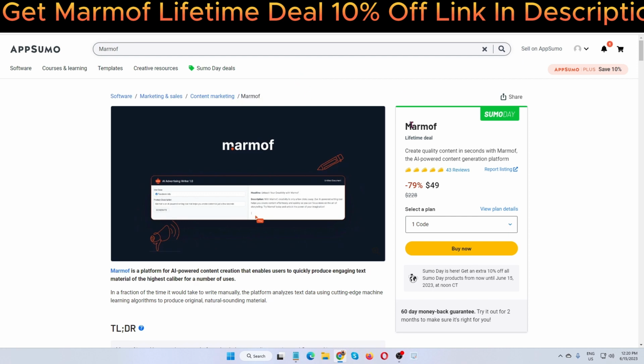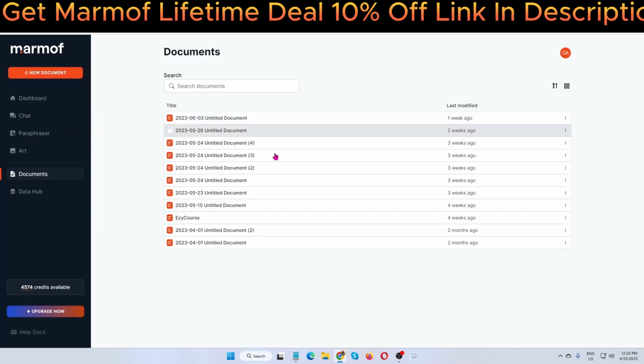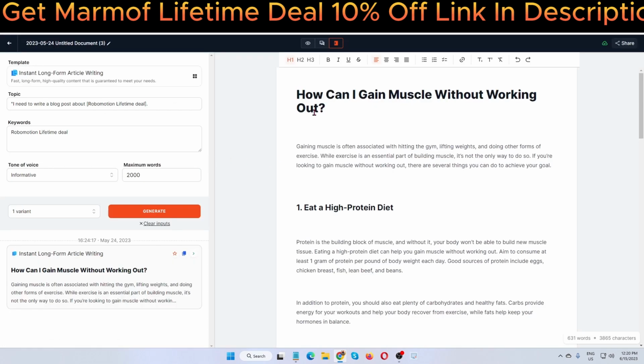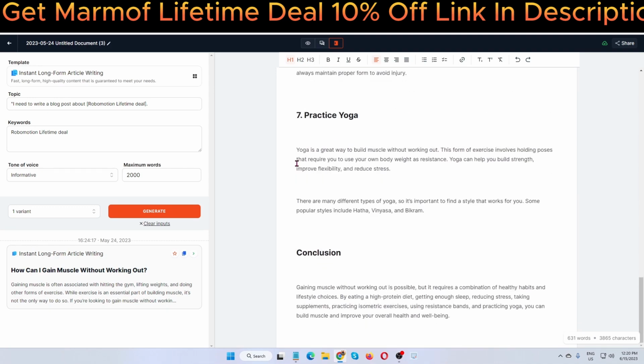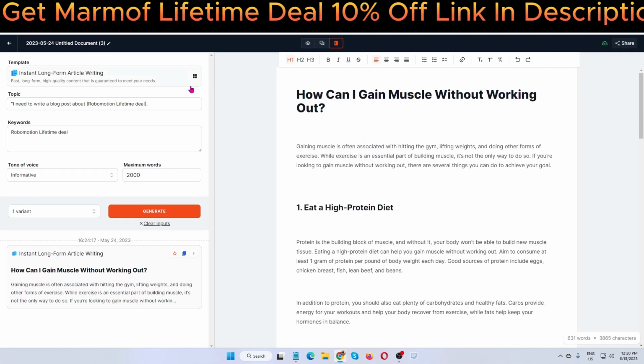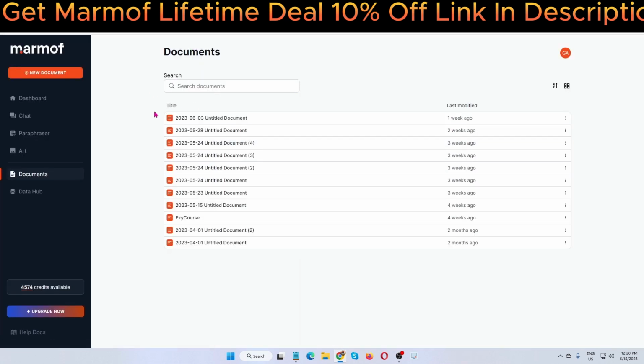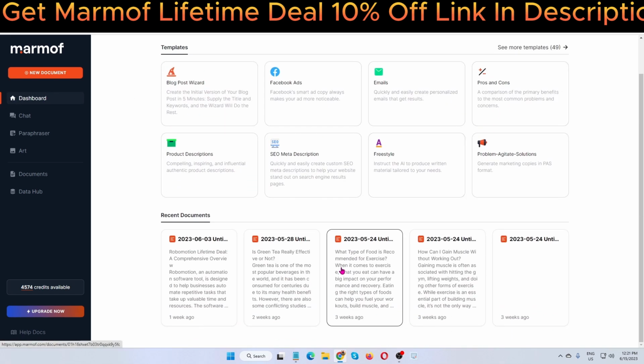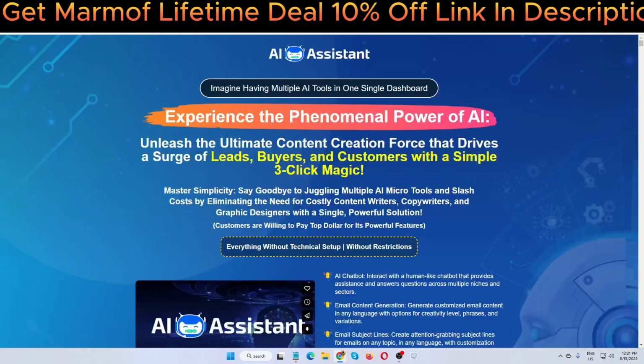Okay, and this is one of the best tools that I am using. You can see lots of information, lots of articles I have already generated. Here is one, how can I gain muscle without working out. I'm creating this article also, and this is a 100% copyright free and professional article. You will be able to generate it using this very simple tool that's called Marmof.